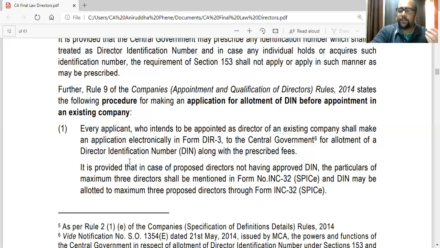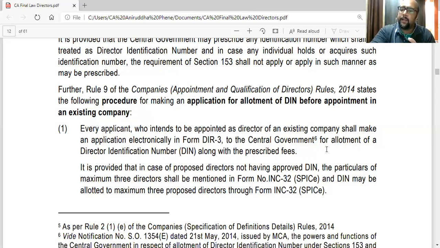There are various sections under this Act where directors can become disqualified, if the company is not filing returns or statements with the ROC and various other things.